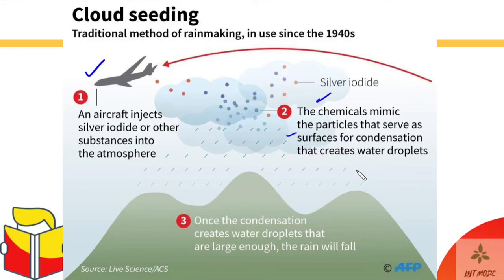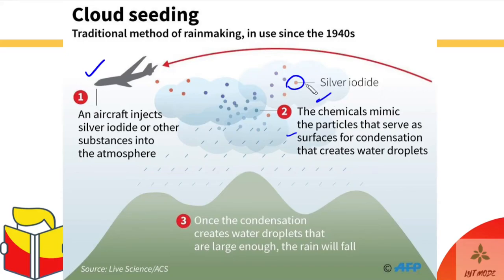So even if it is hot and it is not raining, there is always humidity or moisture in the atmosphere, right? Water vapor always exists. The only difference is that clouds are not being formed and that water is not condensing and falling back on the surface of the earth, right? So to induce that, silver iodide acts as a nucleus for the cloud to form, or basically for water to condense into droplets, right?